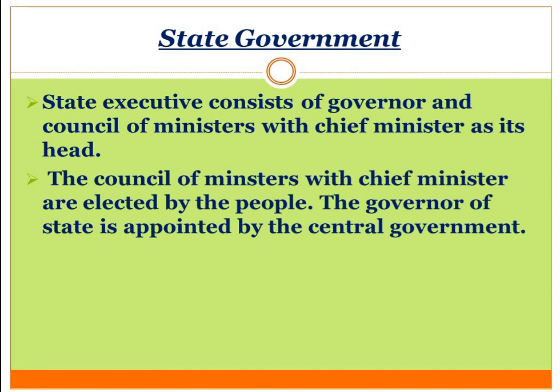The governor is not elected by the people, he is appointed by the central government. This is, you can say, the outline of who is there in the state government.